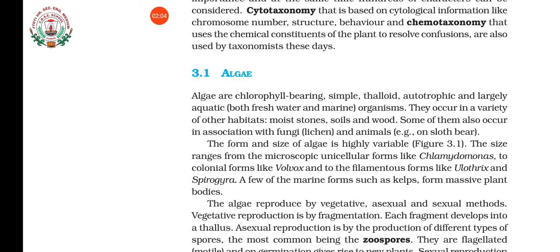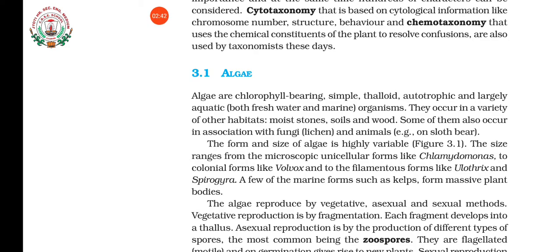Some of them we have already studied. Lichens, isn't it? What are lichens? Lichens are an association of algae and fungi. Some of them you can see on animals. These are very rare things. Very rarely you can find them on animals, for example, on sloth bear. You can see some kind of algae. So some of them are there like that also, but otherwise they are mostly aquatic.